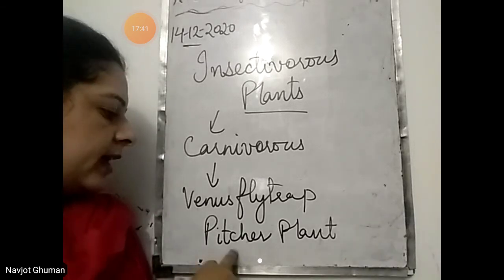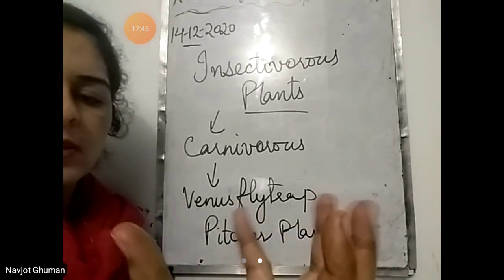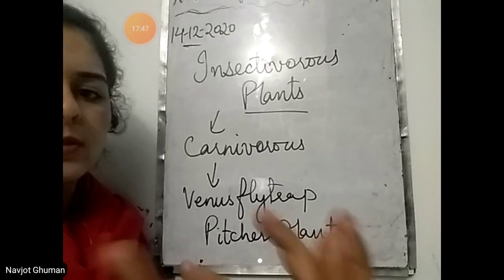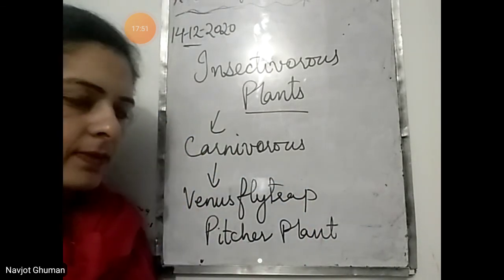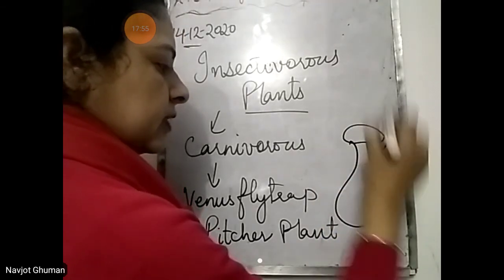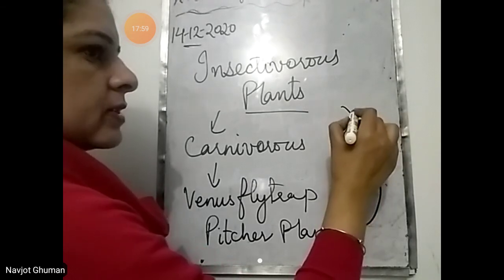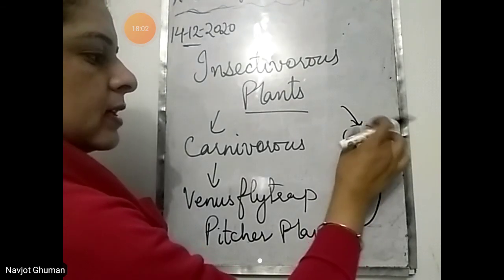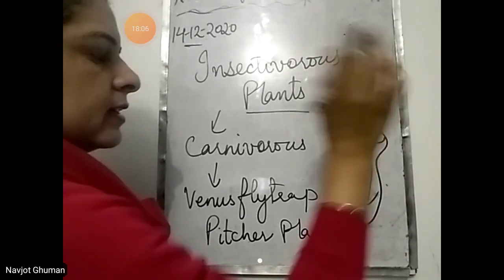Pitcher plant में क्या है? Pitcher means it is in the shape of the pitcher, that is a pot in which you store water in summers. It has the same shape like that. So what happens? When the insect comes and sits over here, it opens and the insect falls in, and then the lid shuts down.